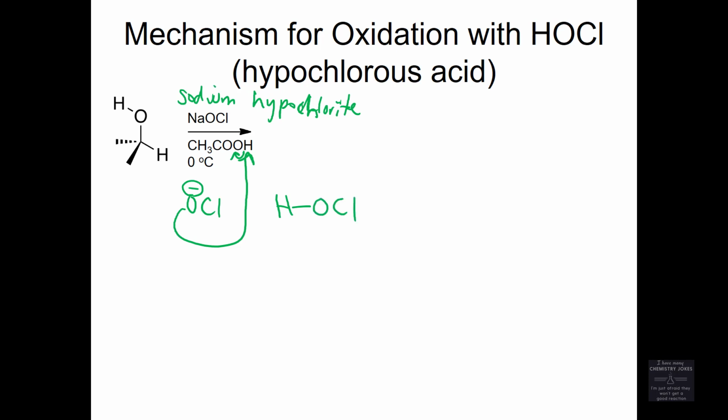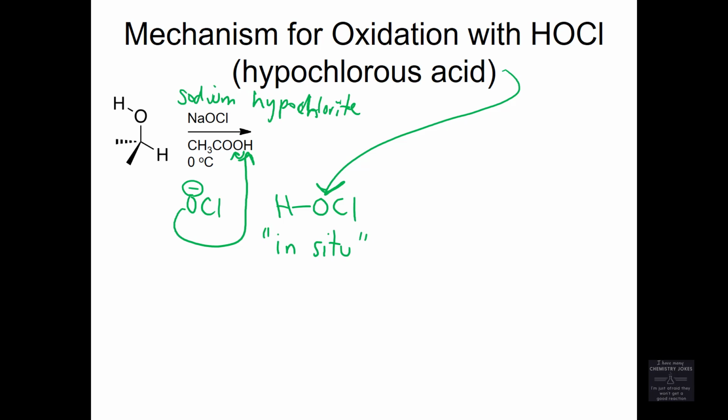HOCl is hypochlorous acid. Hypochlorous acid is not a super stable acid. It's not a shelf stable acid, not something that's easy to purchase from a chemical company and have sitting around in a bottle. So you make it in situ, which just kind of means you make it when you need it in the reaction flask.